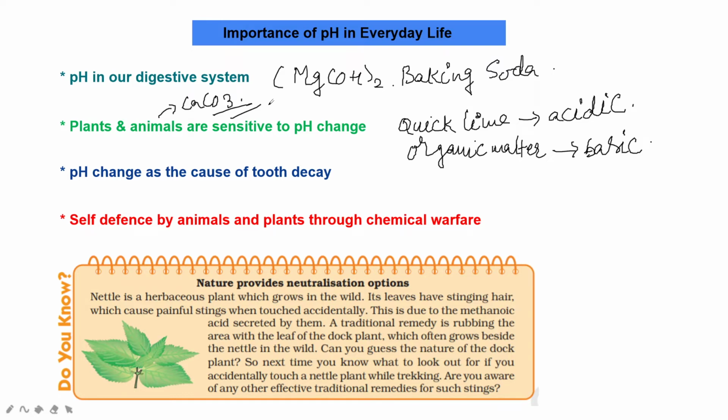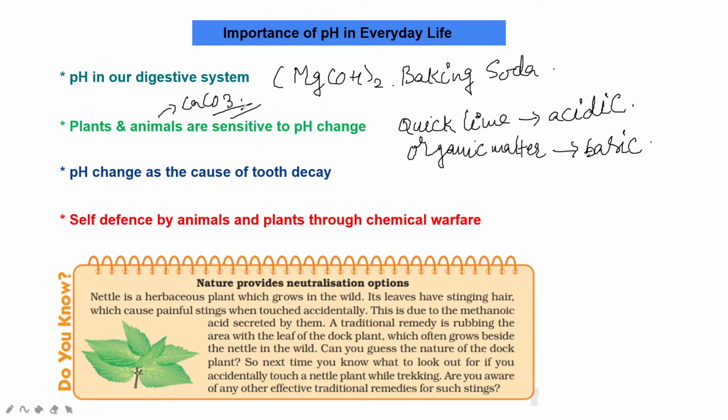The best way to prevent the decay is to clean the mouth thoroughly after eating, and you must use a paste which is fluoride rich, because the bacteria present in our mouth break down the sugar into acids, right? Tooth decay starts when the pH of the acid formed in the mouth falls below 5.5. That's why we must use a paste which is rich in bases.